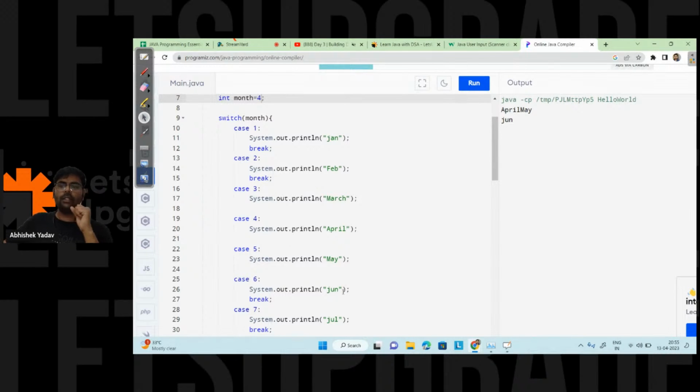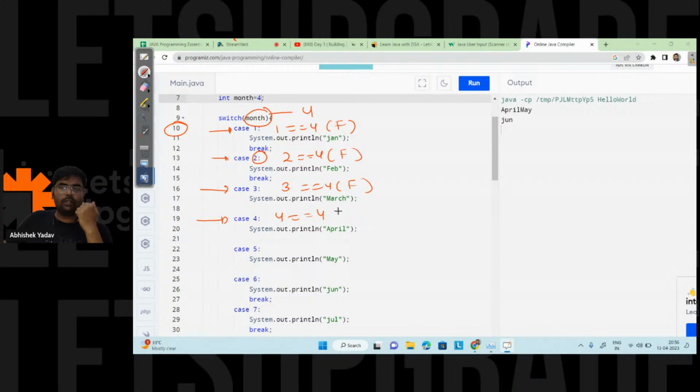Okay. So here, what will happen? Here the month value is 4, right? So I will go to the case, that is line number 10. Here the value of case is 1. 1 is equal to 4, false. I will move to the next case. 2 is equal to 4, false. I will move to the next case. 3 is equal to 4, false. I will move to the next case. 4 is equal to 4, true.